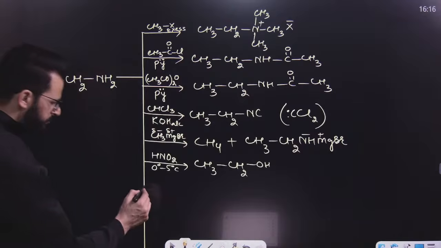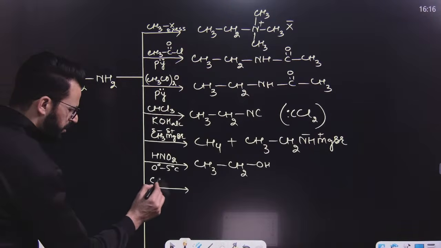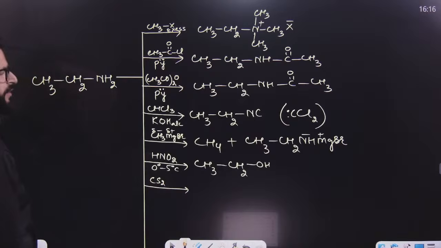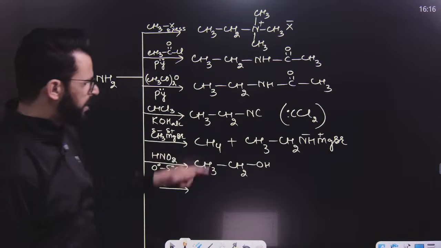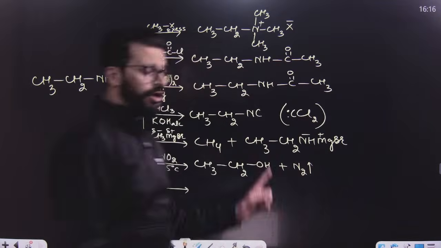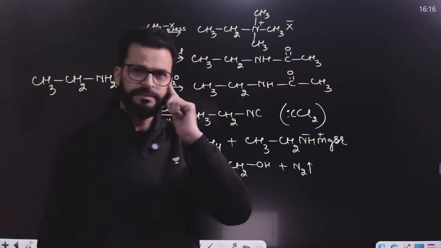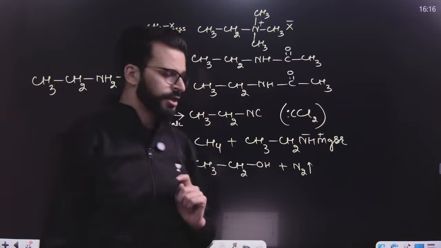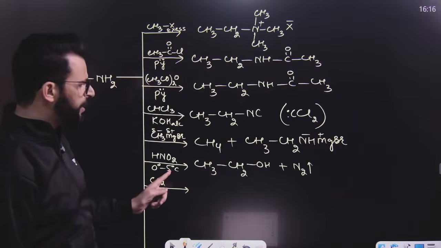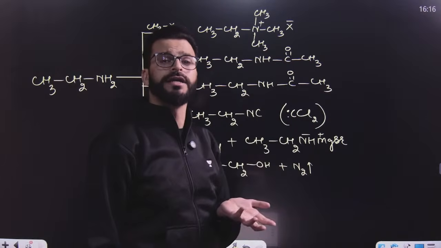Okay. After this, if this is treated with carbon disulfide, have a look, and remember one more thing, here nitrogen gas will be obtained. Aliphatic primary amine is the only amine which, at 0 to 5 degrees Celsius on treatment with nitrous acid, evolves nitrogen.